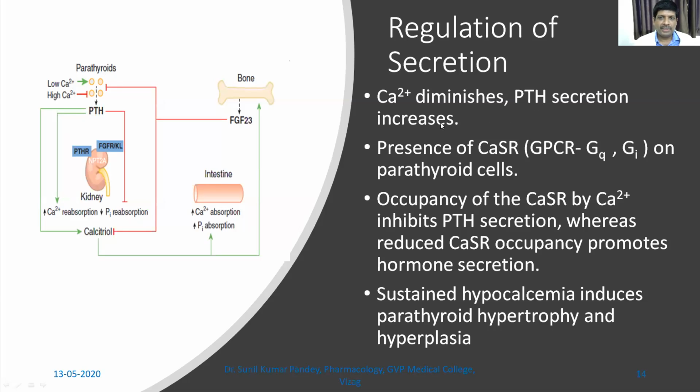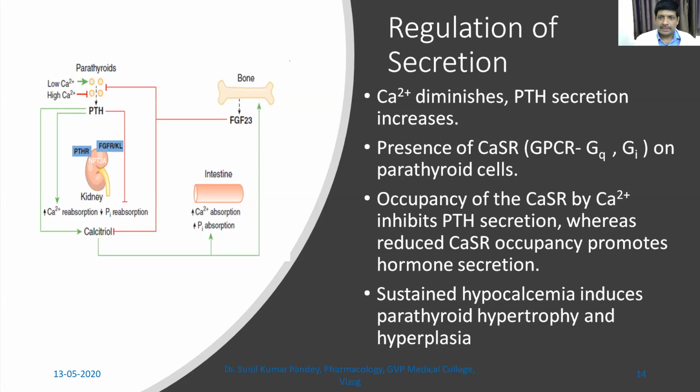Upon increase in PTH secretion, these effects occur, right? Increased absorption and all. When there is lesser calcium, you need more calcium. So for that, this stimulation of the parathyroid gland occurs, and there is release of parathyroid hormone, which causes an increase in calcium level.